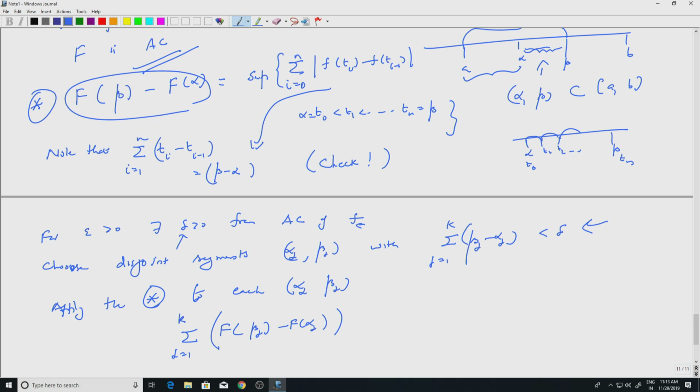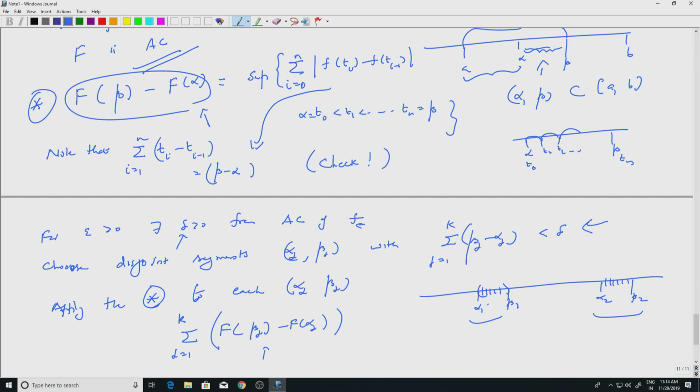So star says, I have intervals now alpha 1 beta 1, and let us say I have alpha 2 beta 2 here, okay, and I am trying to look at this quantity for these two intervals. For this interval the difference is given by the supremum of partitions here, and similarly you take partitions here and add up.